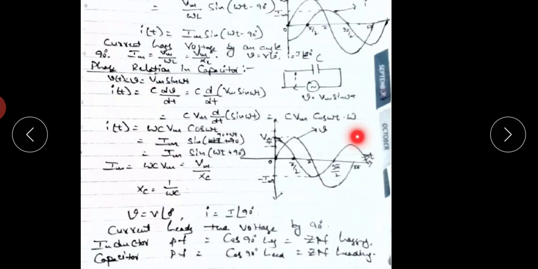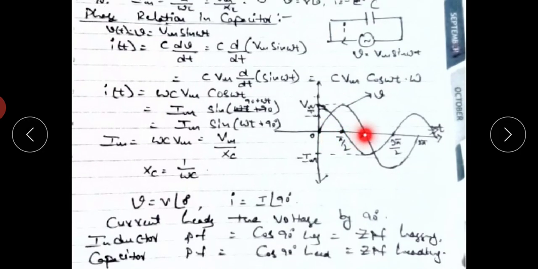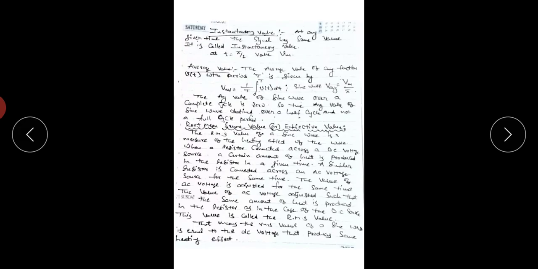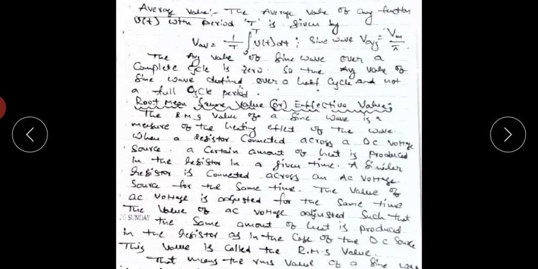It means if we find the average value of one cycle, positive half cycle plus negative half cycle, we will get 0. So for a sinusoidal signal, to find average value, we consider only half cycle. If we consider the full cycle, we get average value equals 0. Why? Because the sinusoidal signal is a symmetrical waveform. So positive half cycle equals negative half cycle. That's why if we find the average value of one complete cycle, we will get 0. So to find average value for a sinusoidal signal, we have to consider only half cycle of the wave.